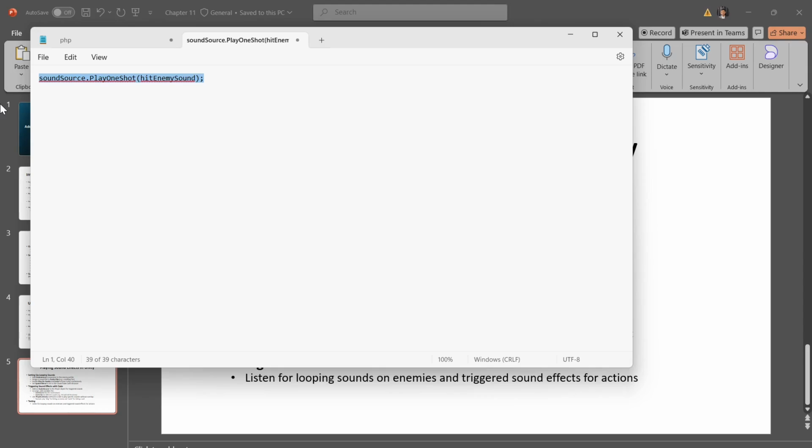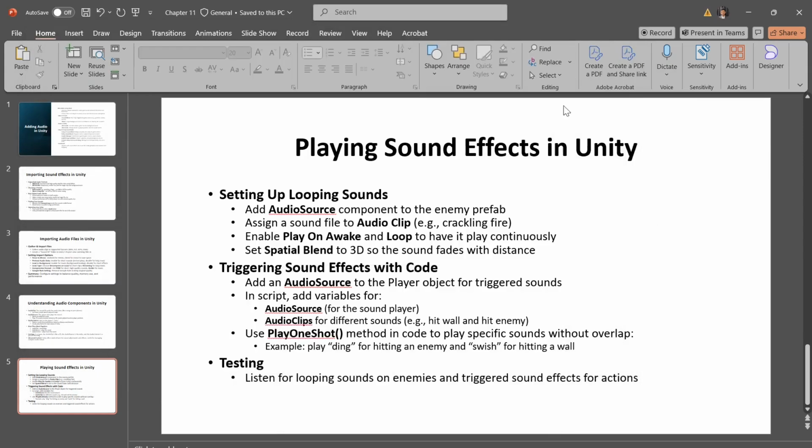When you play the game and shoot around, you should hear different sounds when you hit different types of objects, making gameplay feedback more realistic and immersive. This method allows you to use sound effects creatively in various situations, and adds an extra layer of feedback and realism to your game. We'll discuss a few other topics in the next session.